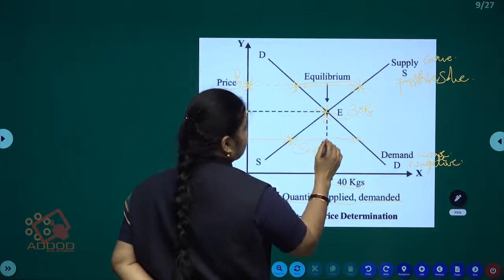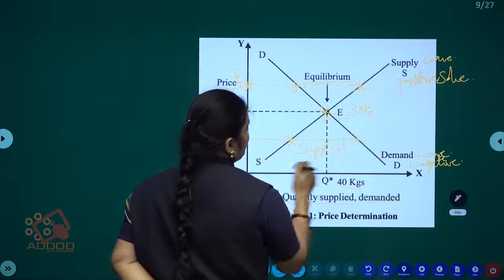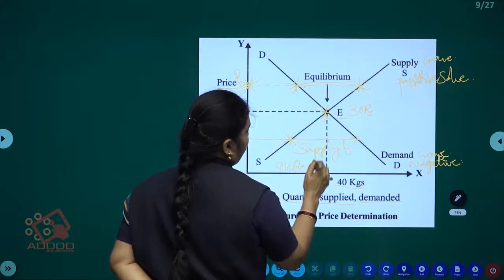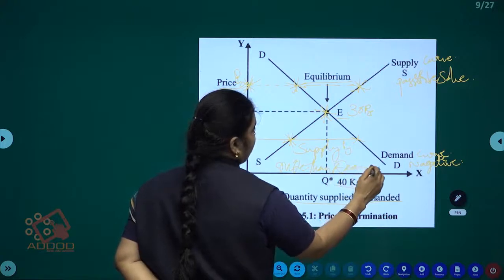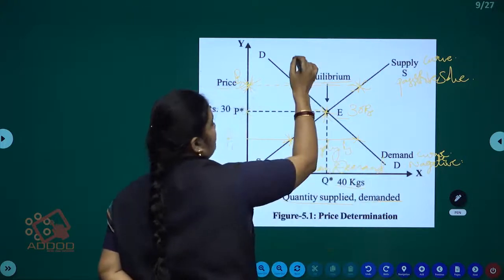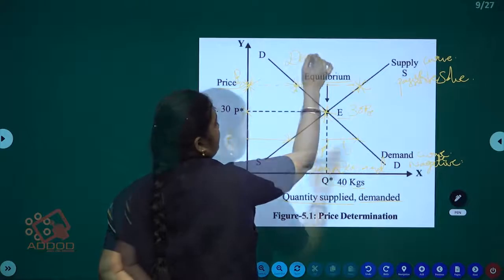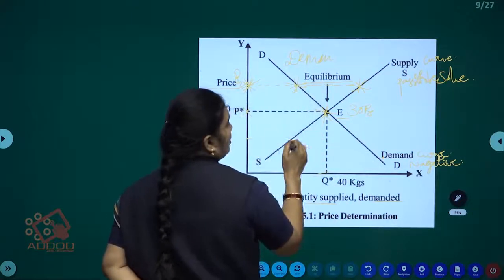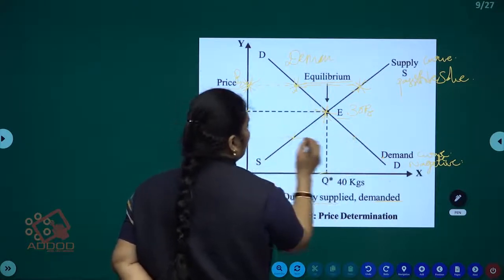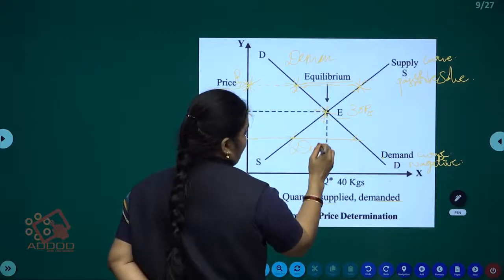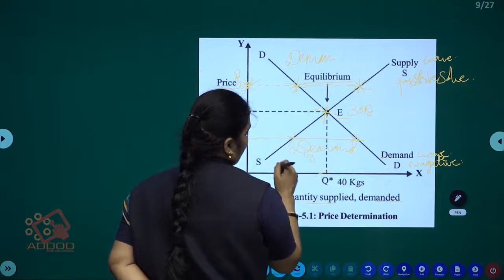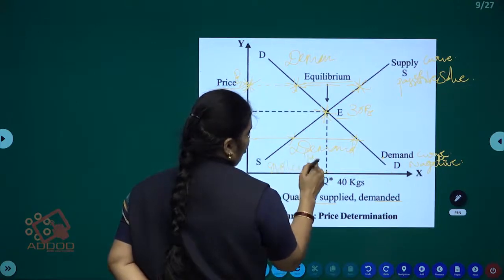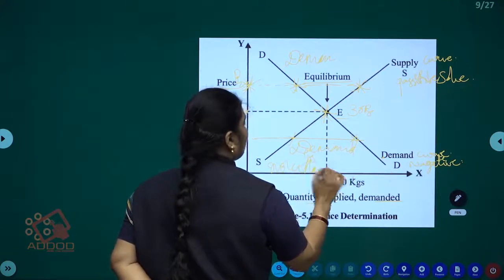Supply is more than demand. Here demand is more than supply.